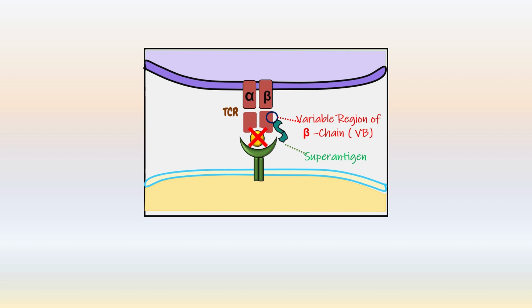Around 100 times more T cells react with superantigens than with normal antigens. Some superantigens induce activation of up to 10% of peripheral blood T cells. On superantigen activation, CD4 plus T cells release a high amount of cytokines, which can mediate toxic effects in the host.